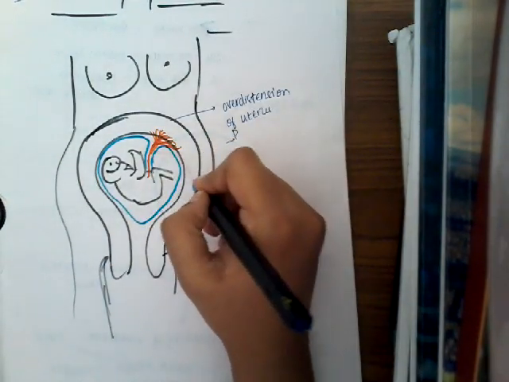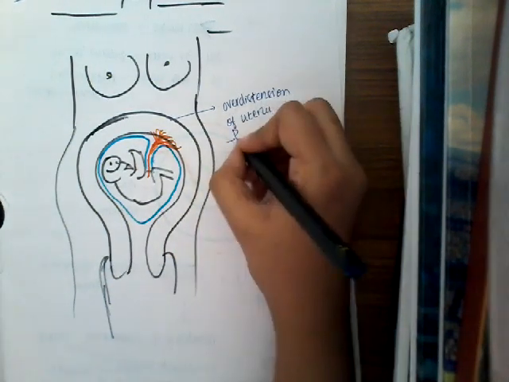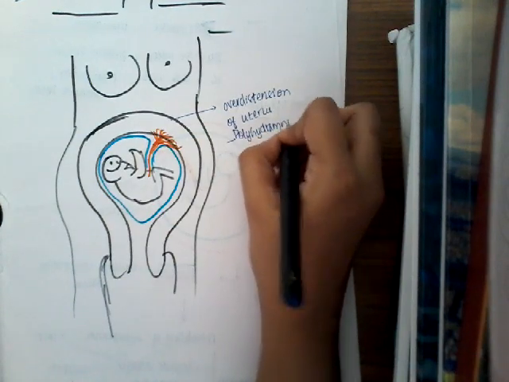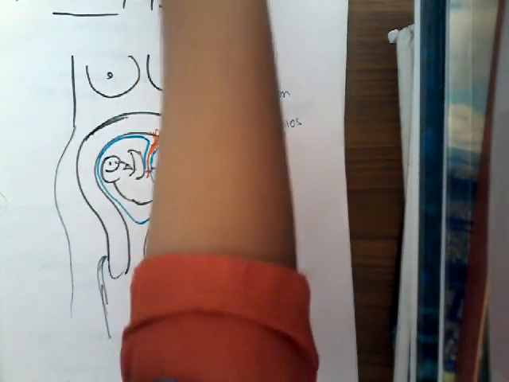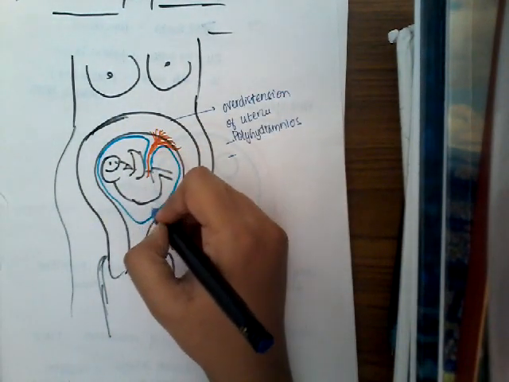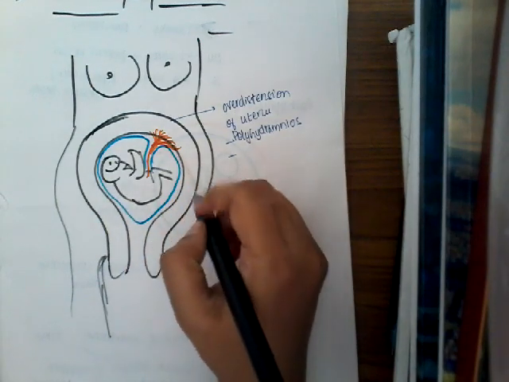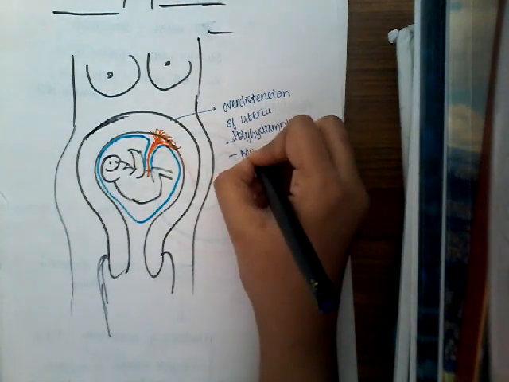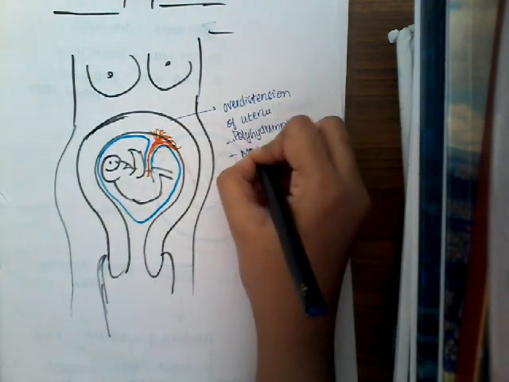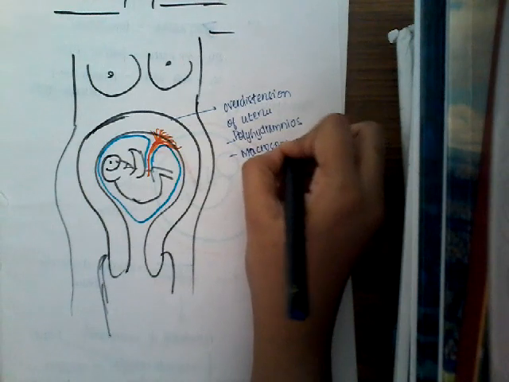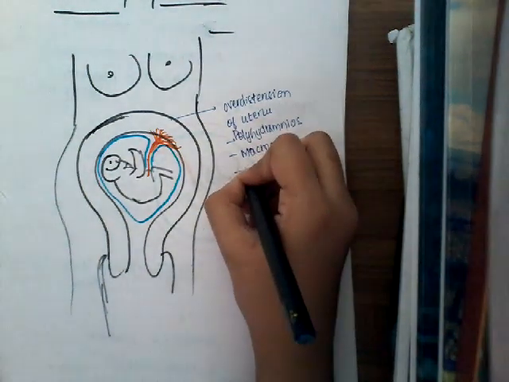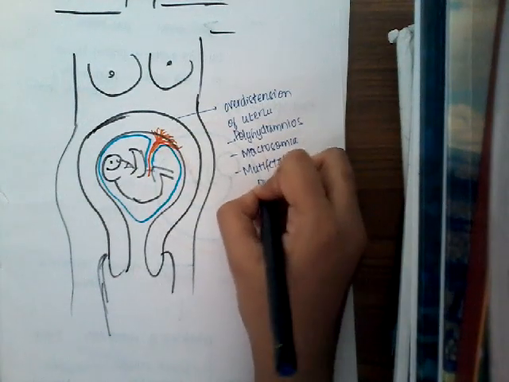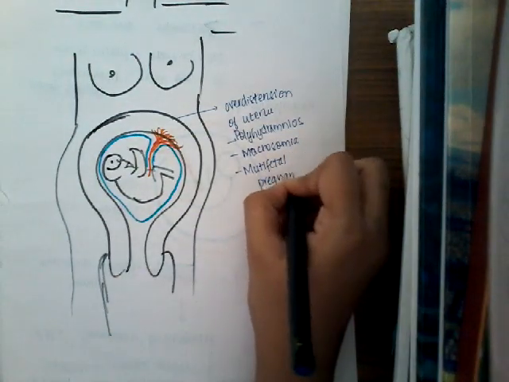Whenever there is increased amniotic fluid, that will cause over distension of the uterus. So that is polyhydramnios. And whenever the baby is bigger, even then there can be over distension of the uterus. So that can be in macrosomia, or if there are many babies, that is in multifetal pregnancy. So these are the conditions where there is over distension of the uterus.